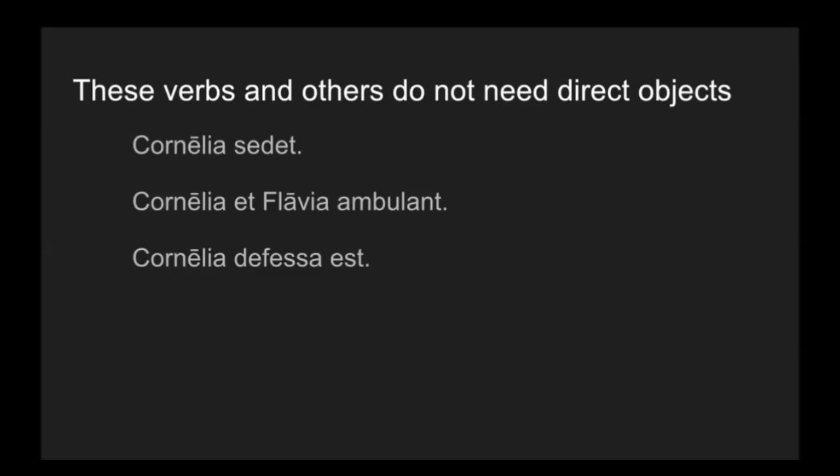You can't really sit something. I guess we might be able to in English with some sort of colloquialism, but in Latin, I haven't experienced that yet. Cornelia et Flavia ambulant. That's another one. Ambulant is just walk. So Cornelia and Flavia walk is a perfectly fine sentence that doesn't need a direct object. Cornelia is tired. Cornelia defessa est. Defessa is just an adjective, and so est is describing that Cornelia is that. So once again, est doesn't need a direct object either.